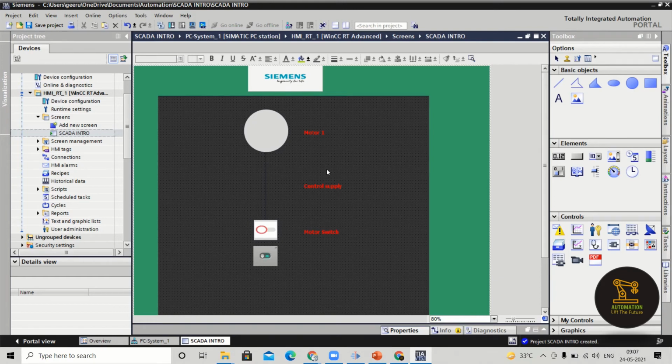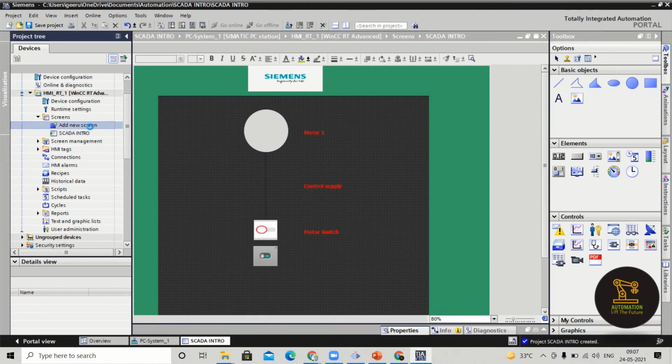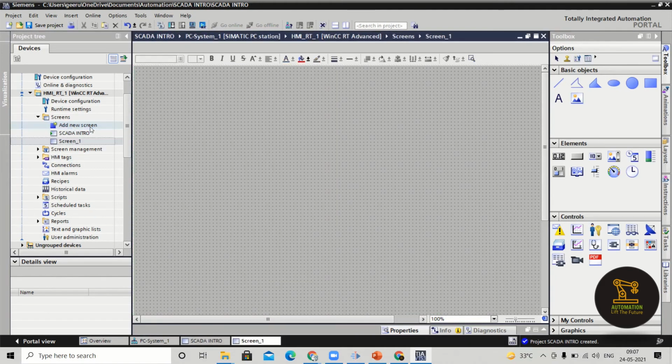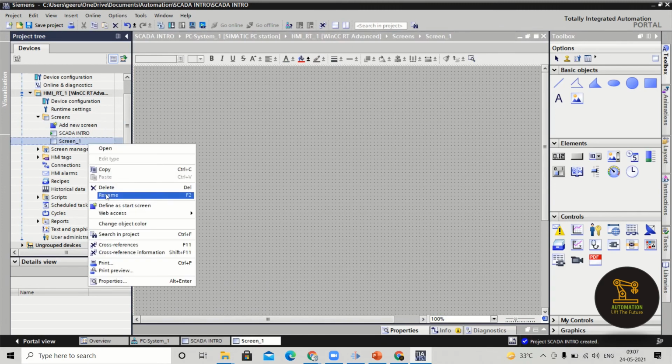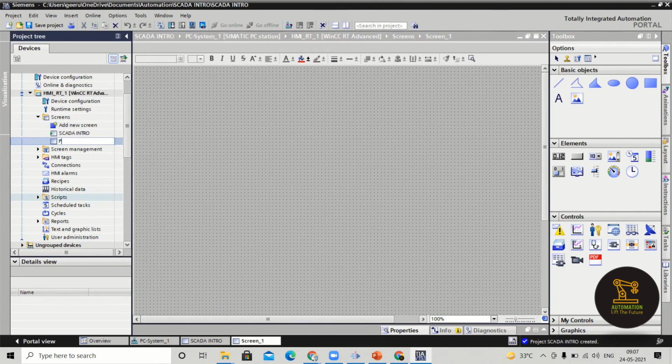So what I have done, I have changed the color, I went to the properties and I have changed a few things in that. So we will be learning what these properties are and what things are in the properties, and how many of them are useful for us to animate this particular object. I think it was clear. Now I am going to a new screen and we will be working with that screen. Just go for rename. Here we are working with the properties.